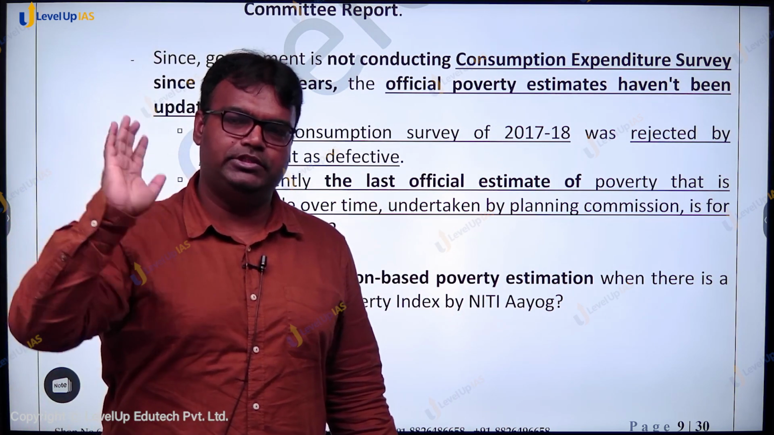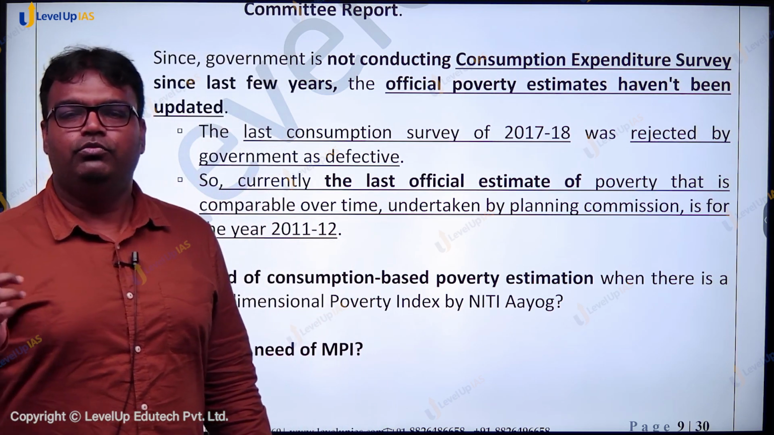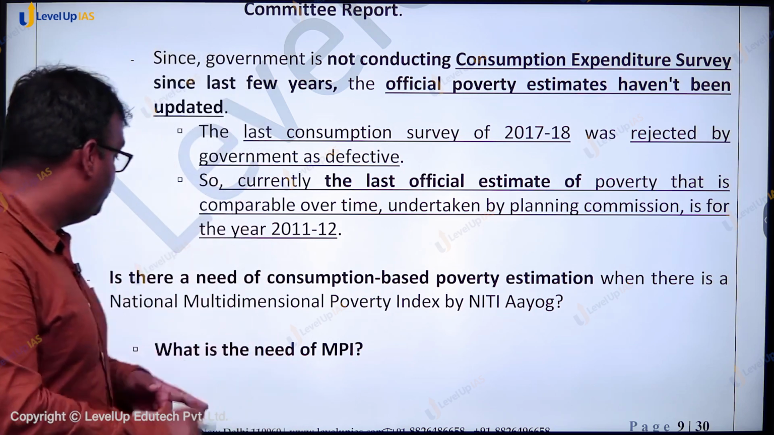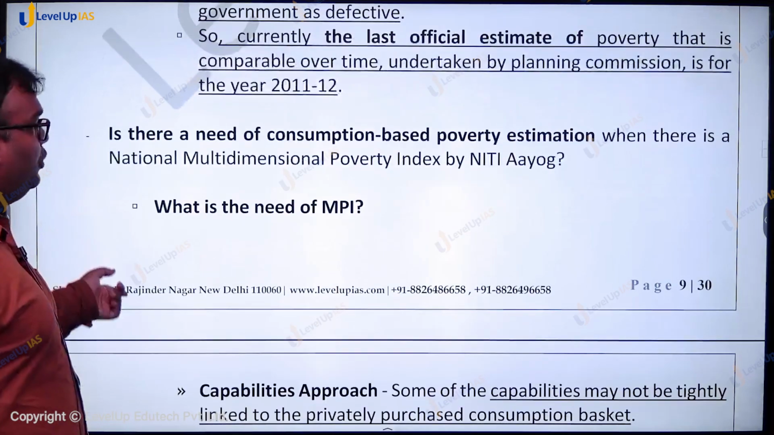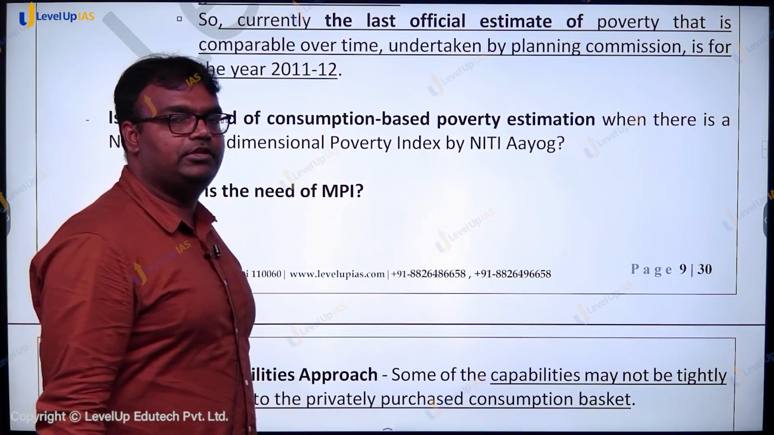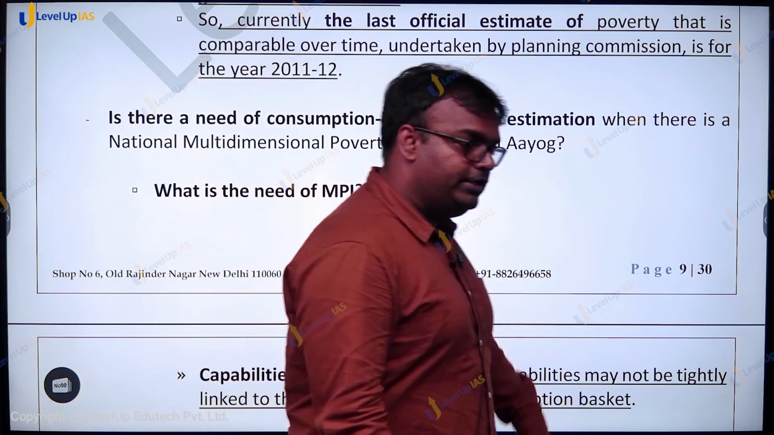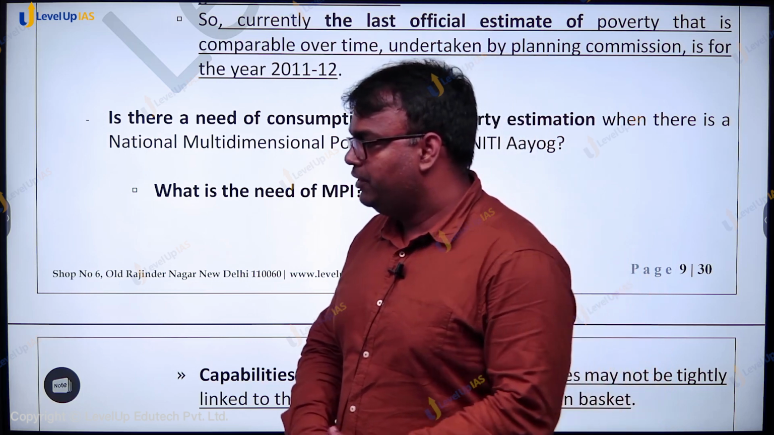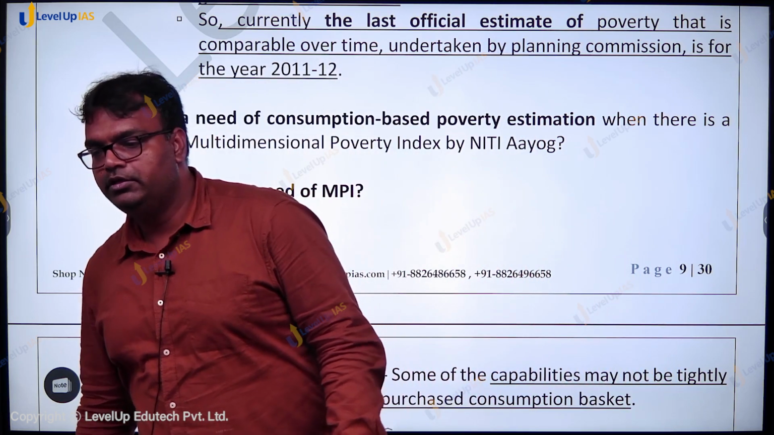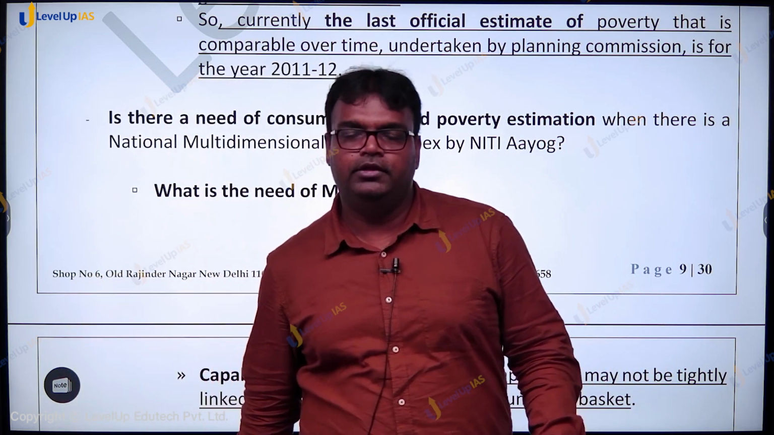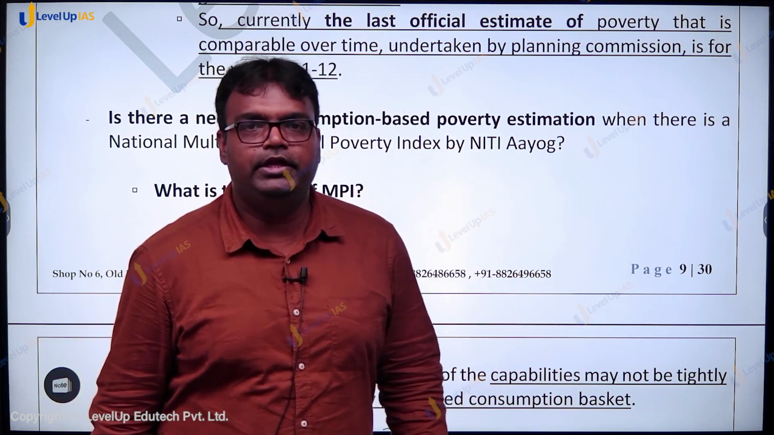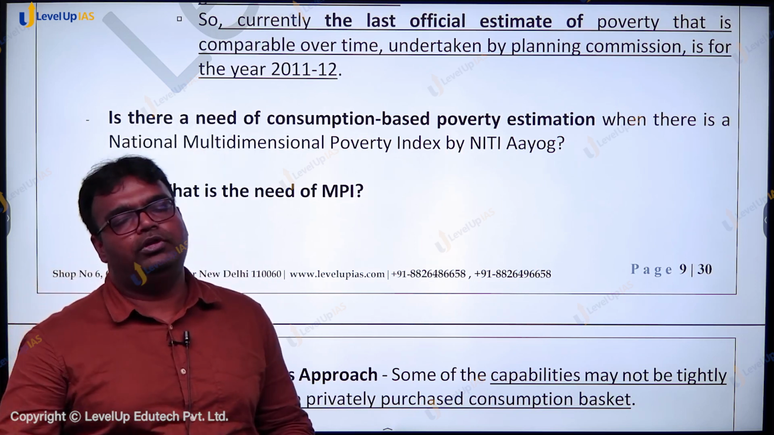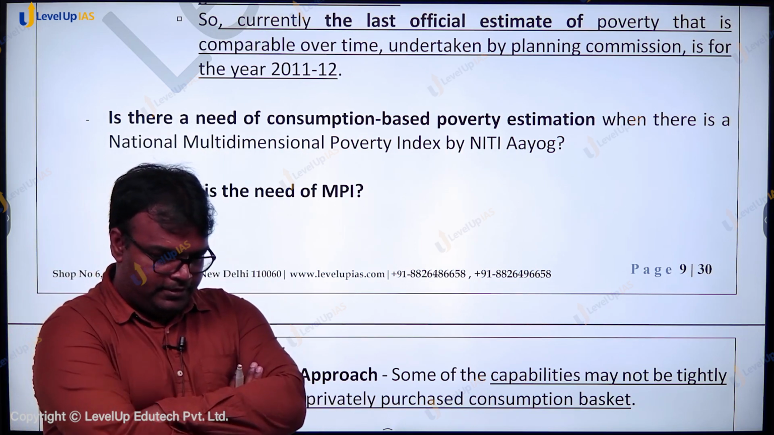Now a consumer expenditure survey is going on, but we have not received consumer expenditure survey data after 2011-12. So coming to the question, do we need consumer expenditure based poverty estimation? Like what the Tendulkar Committee said, that if your income is this much per capita per day, then you are below poverty line. If it's more than that, you are above poverty line.